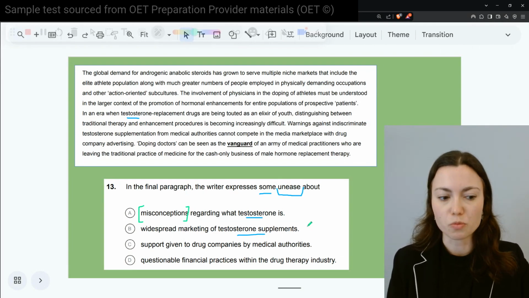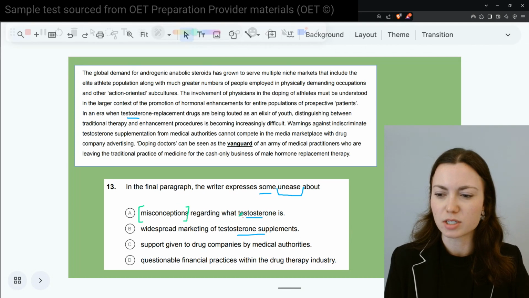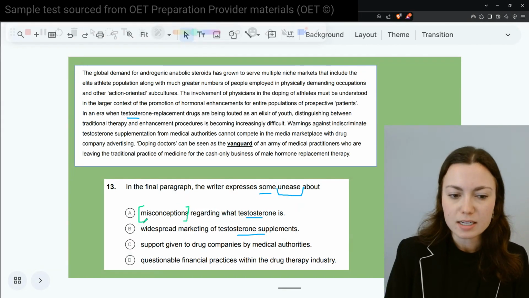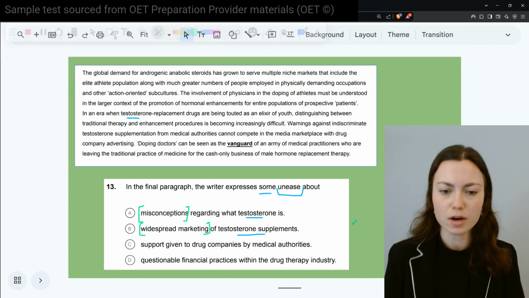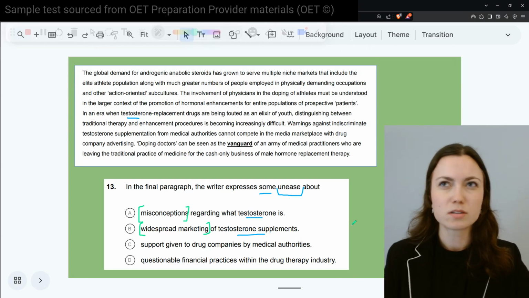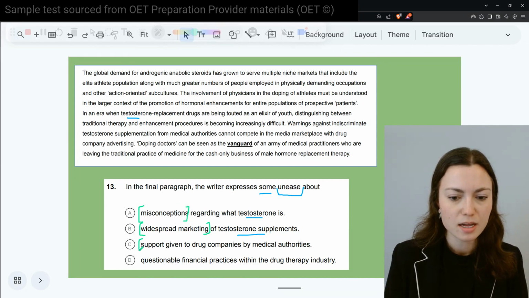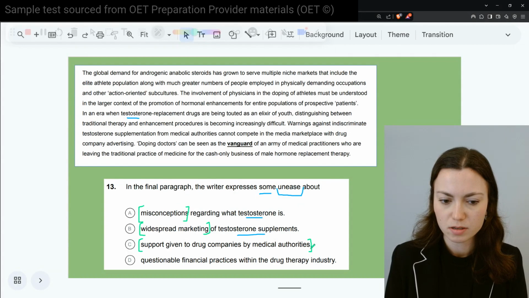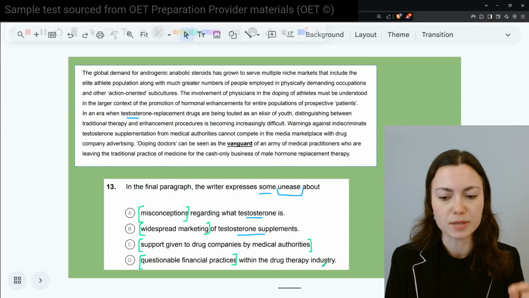So sometimes rephrasing the question to yourself, like, can I summarize what this question is getting at? Is he uneasy about this widespread marketing of the supplements? When I think marketing, I should be thinking of practices to sell it, money, all of those sort of topics. Is he uneasy about the fact that medical authorities are supporting the drug companies? Or is he uneasy about the questionable financial practices within the drug therapy industry?